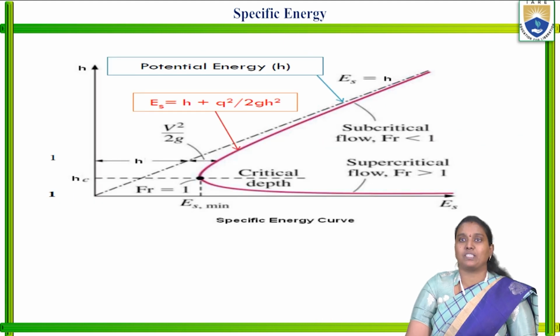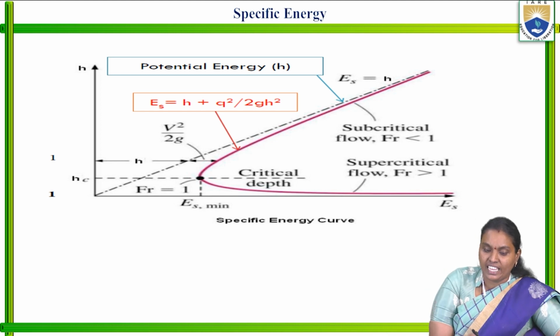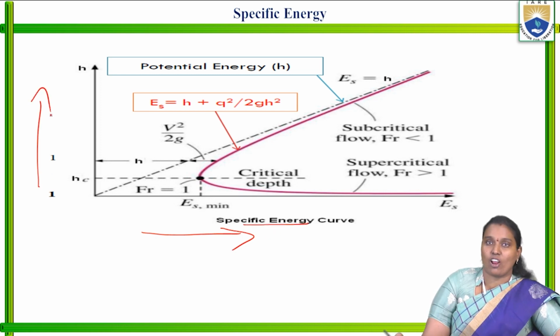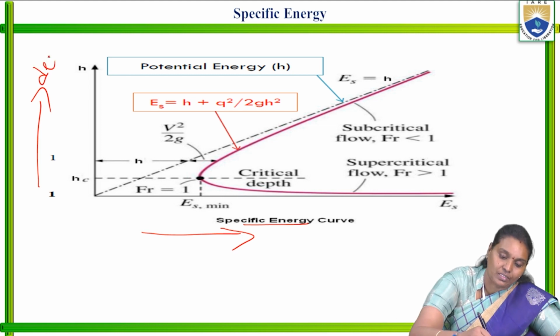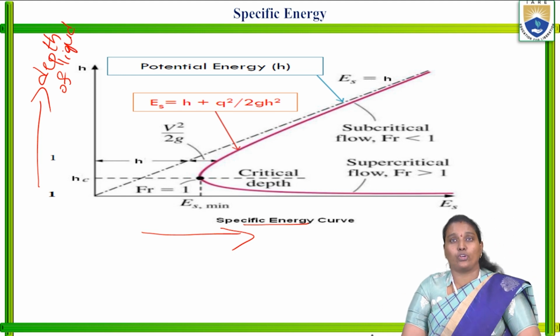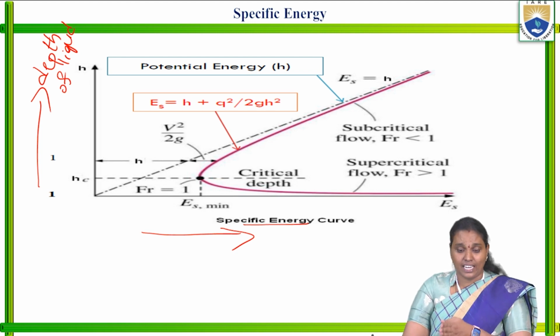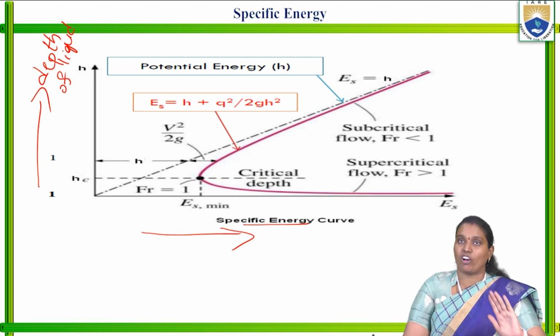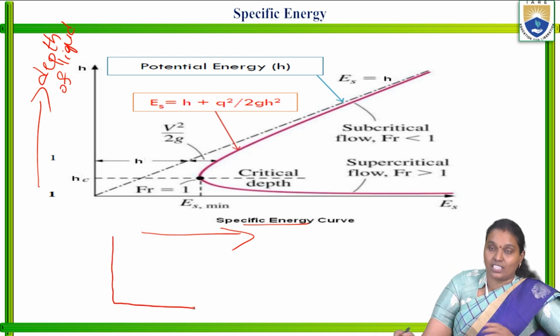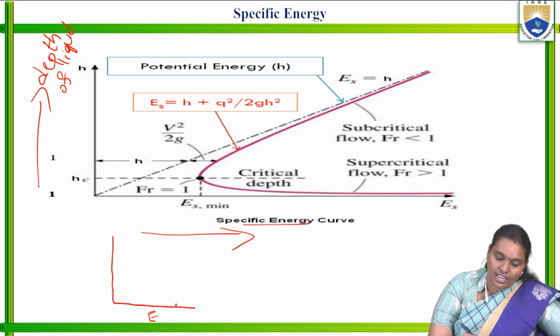Now move on to the specific energy curve. We will get this curve. In this, the x-axis represents the specific energy, and the y-axis represents the depth of liquid or depth of water flow. So we are going to plot the specific energy along the x-axis and the depth of the liquid along the y-axis.